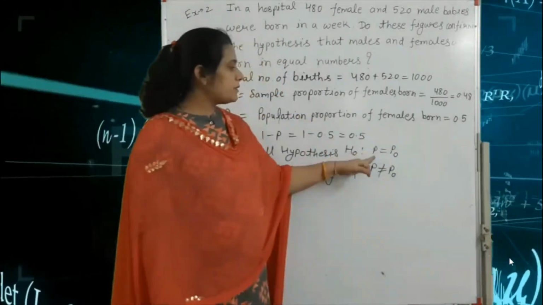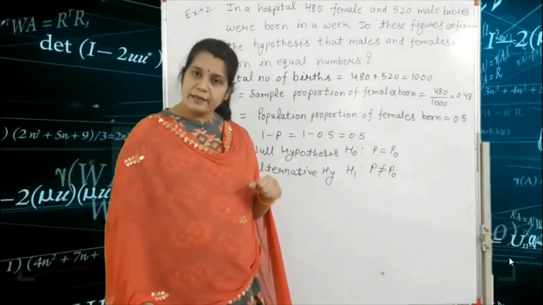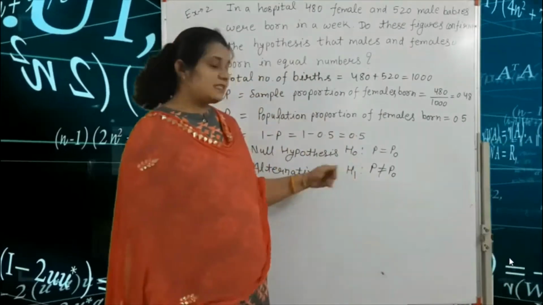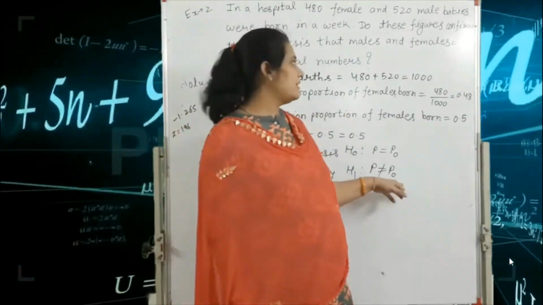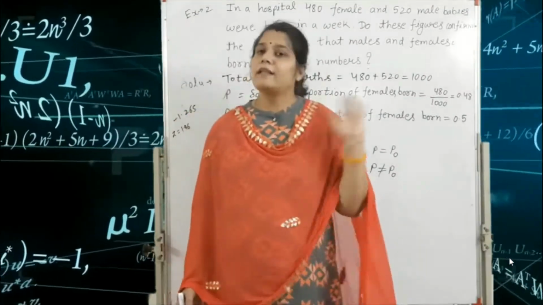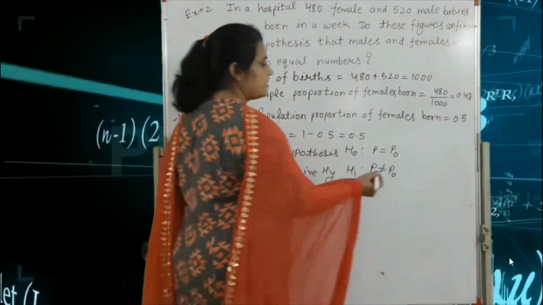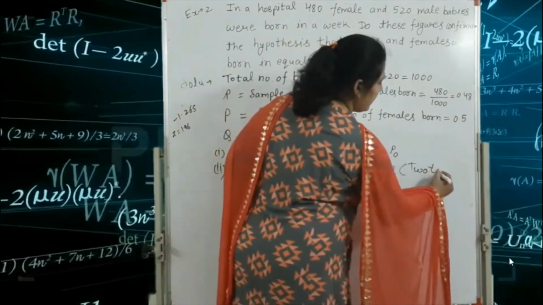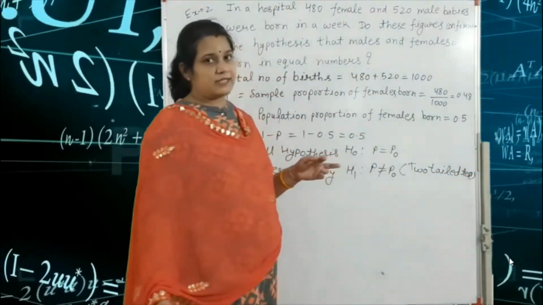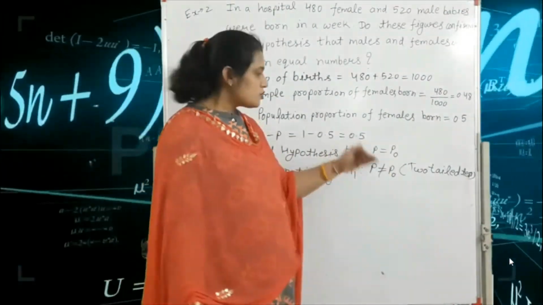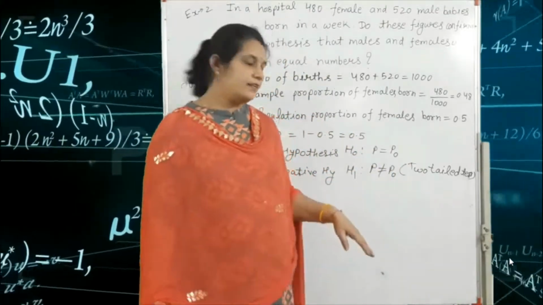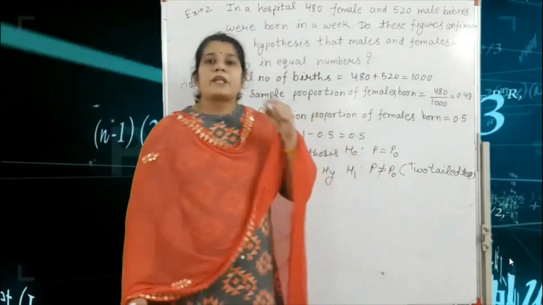So P equal to P naught is the null hypothesis, and P not equal to P naught is the alternative hypothesis: the male and female babies were not born in equal numbers. So this is a two-tailed test. Always write one-tailed or two-tailed test. If you use the less than sign, you write left-tailed test, and if you use the greater than sign, then you write right-tailed test.